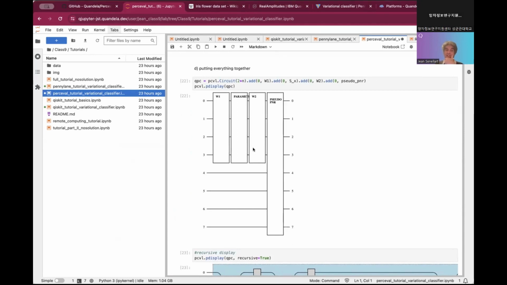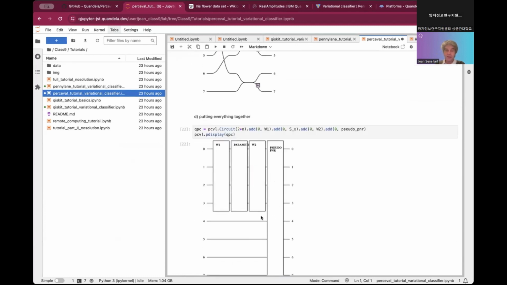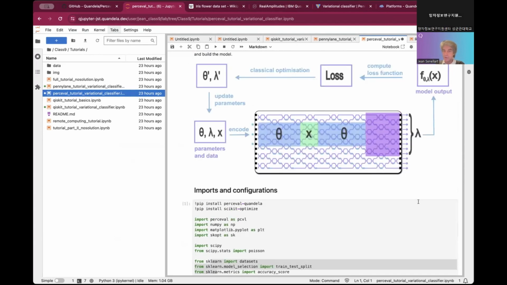Something to note here is that it's not symmetric. So we are turning the 0 to 3 index modes into 0 to 8. Just to be a bit nicer, we could have put the circuit in the middle. We could have used the modes 2 to 5 and just modified the permutation here so that we have the pseudo-PNR that extends symmetrically above and below, using the upper and lower modes. It is what Alexia and Dario have been doing. You see that the circuit is in the middle, and they are extending the circuit with pseudo PNR layers at the top and at the bottom here.